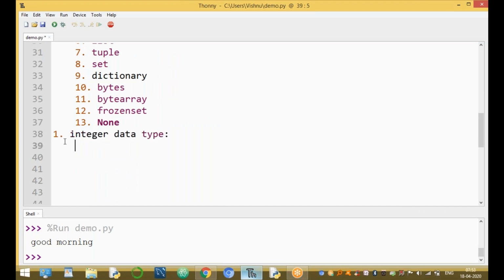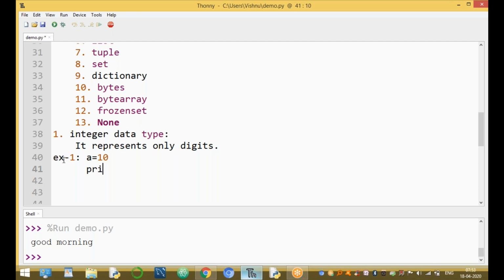The integer data type represents only digits, without any decimal point and without any special symbol. For example, a value equal to 10.